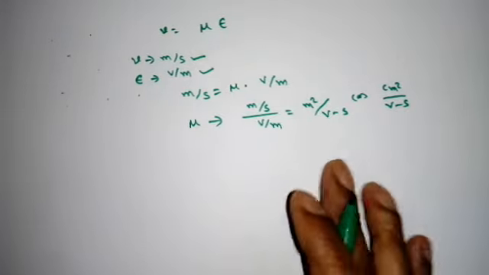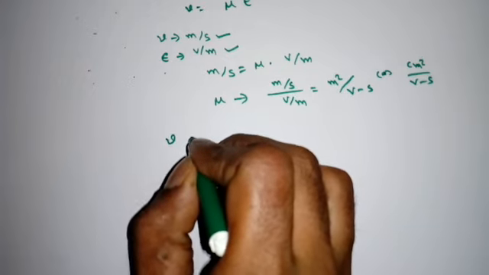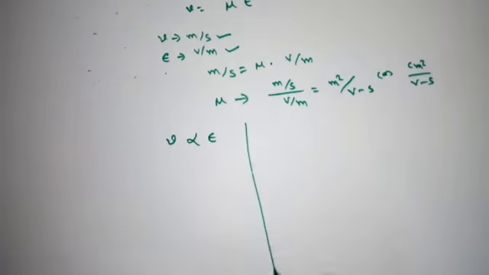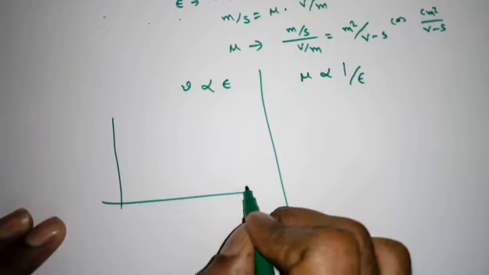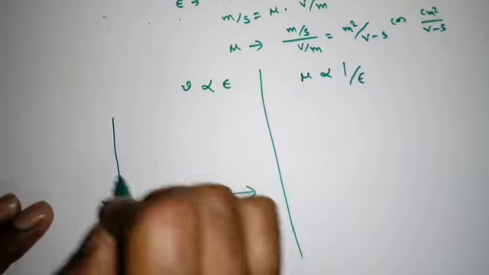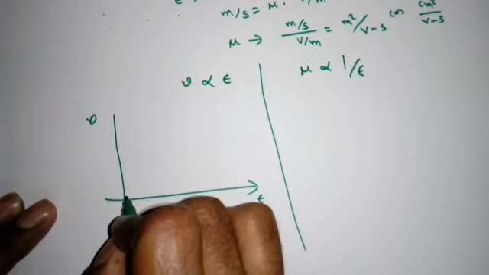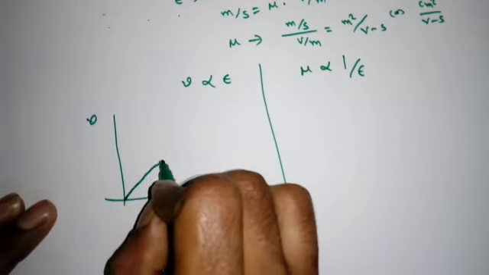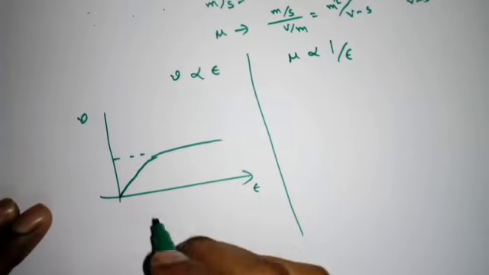Next, we should know some theory. Speed is directly proportional to electric field, and mobility is inversely related to the electric field. If I draw the speed versus electric field, initially the speed increases linearly and slowly it becomes constant. For higher electric fields, this speed becomes constant.